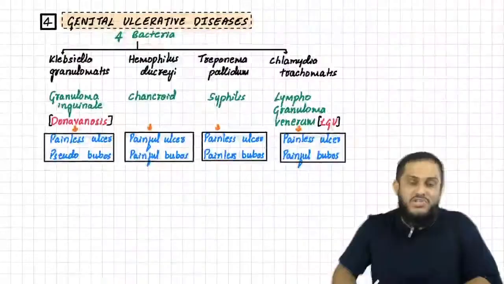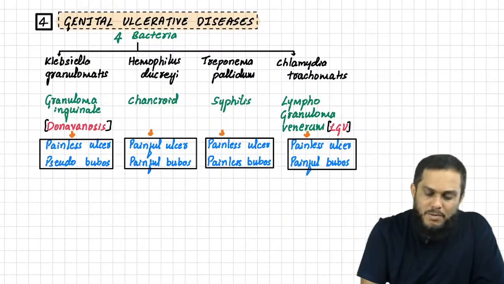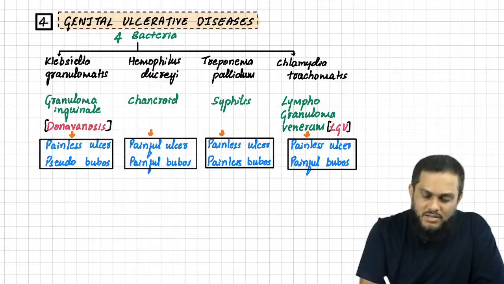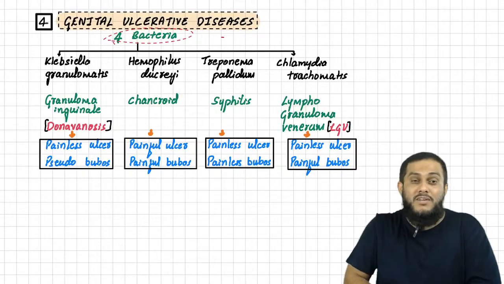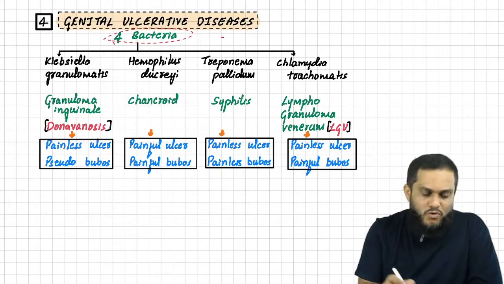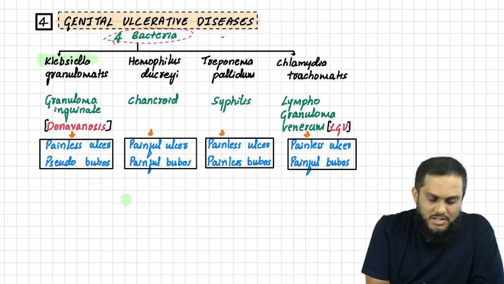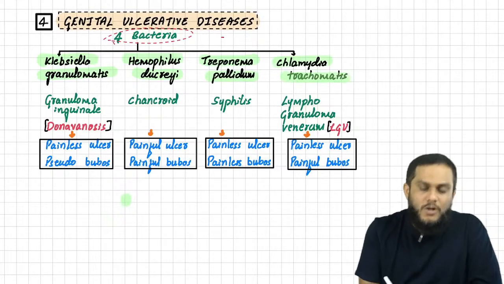The next topic is genital ulcerative disease. Genital ulcerative disease is mainly caused by bacteria, and there are four bacteria which cause it. I want to highlight those four bacteria first: Klebsiella granulomatis, Haemophilus ducreyi, Treponema pallidum, and Chlamydia trachomatis.